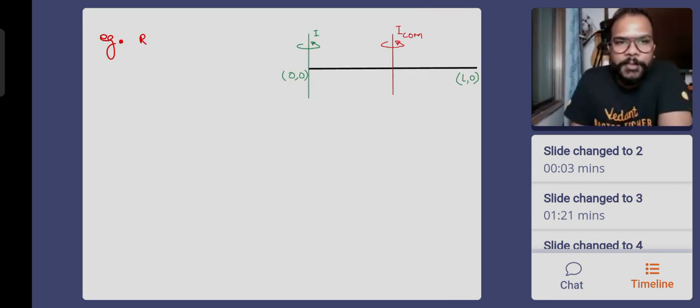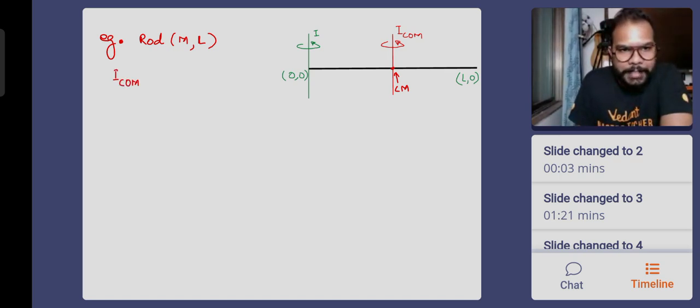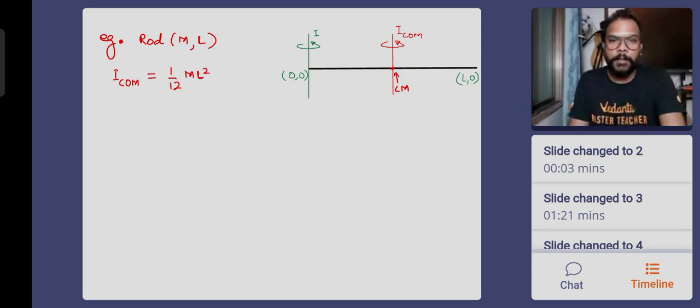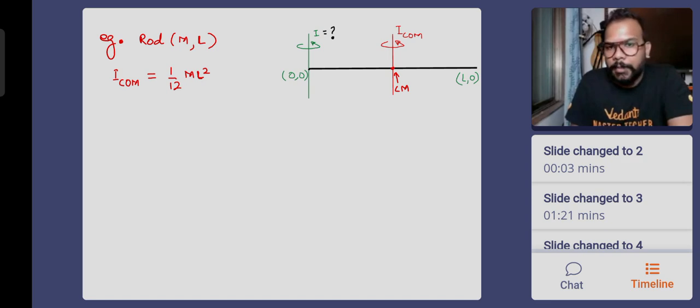We have already spoken about a rod whose mass is M and length is L. The axis of rotation earlier was passing through the center of mass. This is your center of mass. I_COM is the moment of inertia that you already know, which is 1 by 12 M L squared. Now the new axis of rotation that you want to find is passing through one of the ends. It could be passing through any point, but right now the explanation is for an axis passing through one of the ends. If the entire rod is of length L, the gap between the two axes of rotation is L by 2.